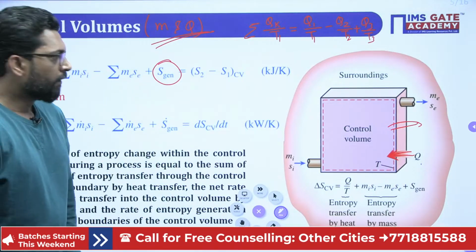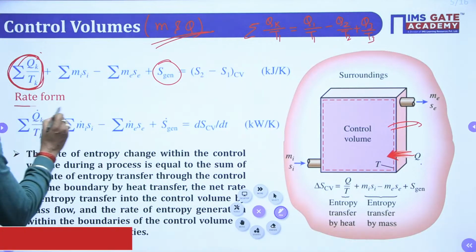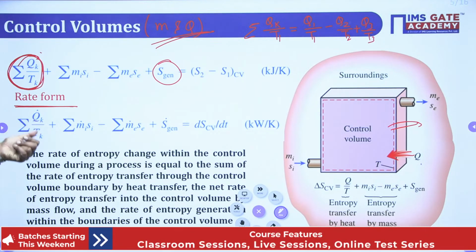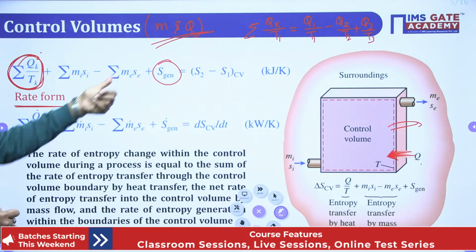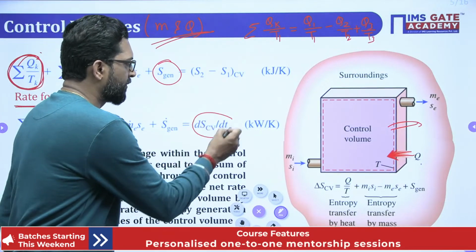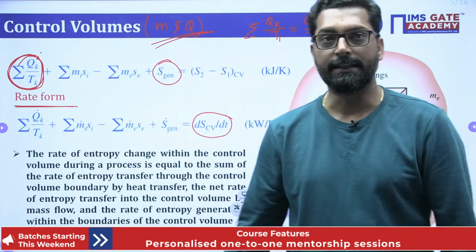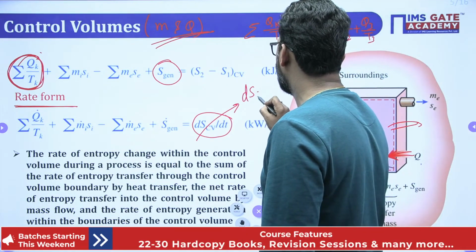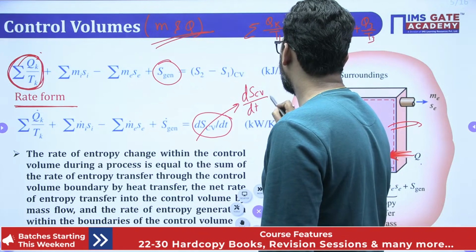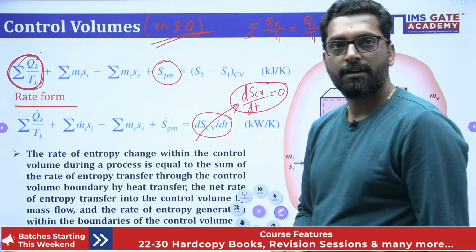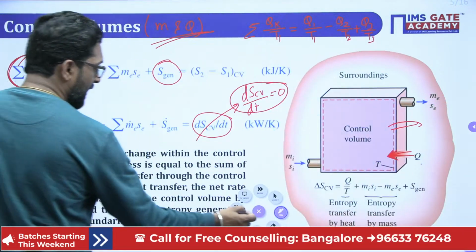Okay. Now, if you take a rate basis, that means divide by the time. So Q dot, m dot s, dS_CV. Why? Because if you want the rate basis, it is dS_CV by dt. And if there is a steady device, generally, this dS_CV by dt with respect to time is 0. That means what does it say, beta? This says that